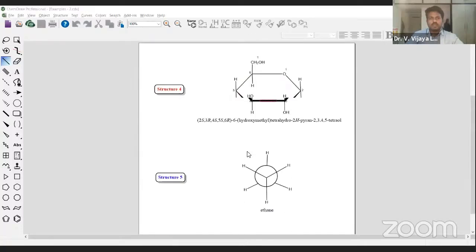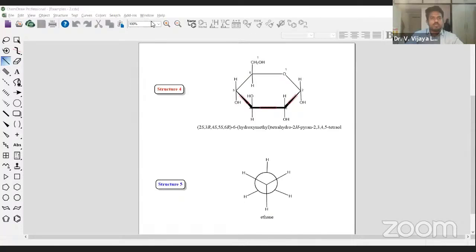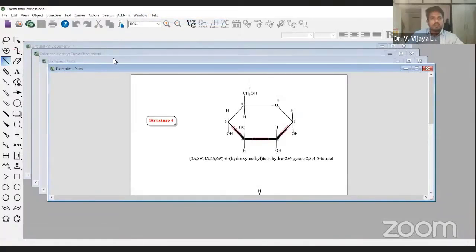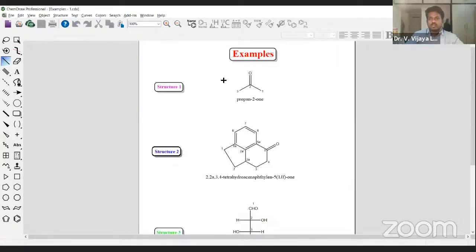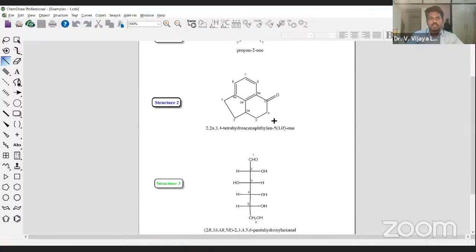We have already finished structure 1, structure 2, and structure 3. Let me show you these structures. Yesterday we finished this structure 1: how to draw it, how to grab different pieces of information, and how to attribute numbering, name, and color to the structures. All these aspects we covered yesterday. The second structure we also drew. This is cyclic in nature.